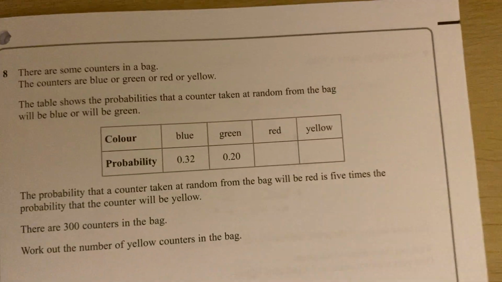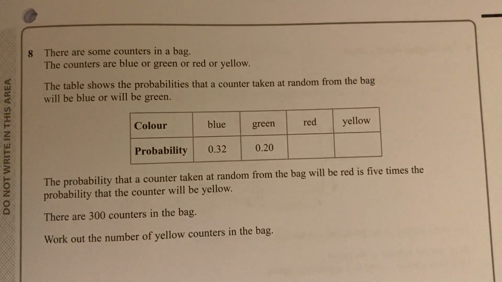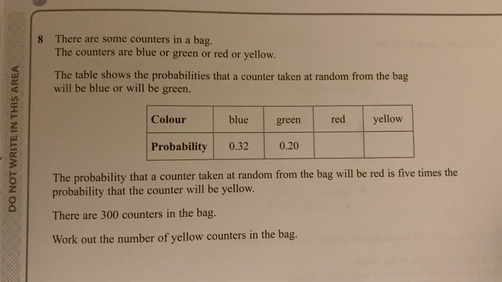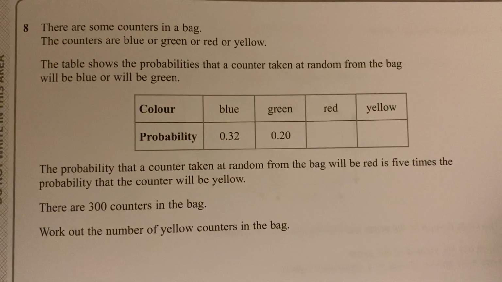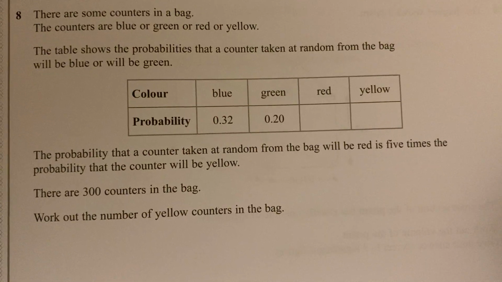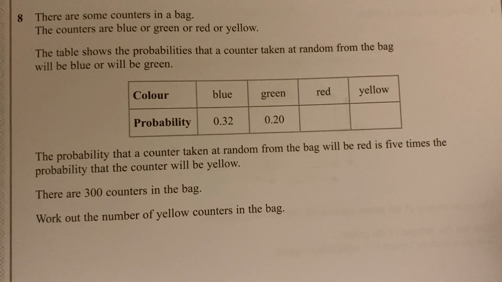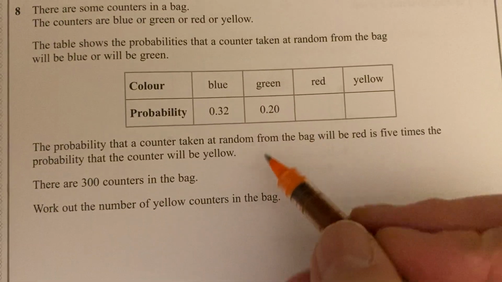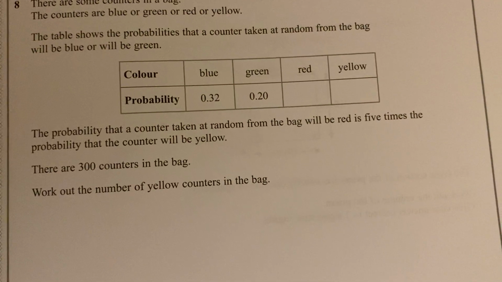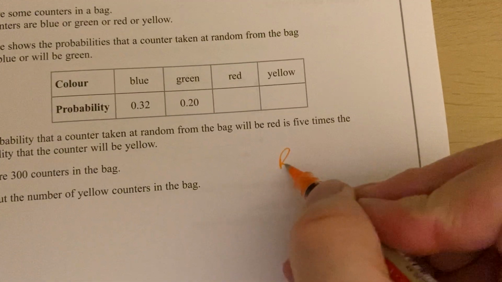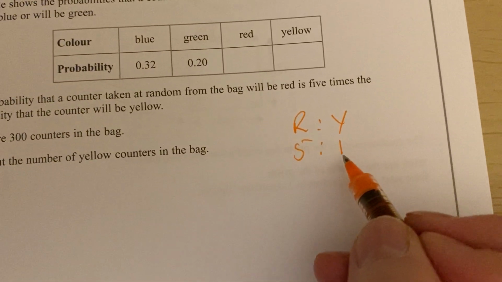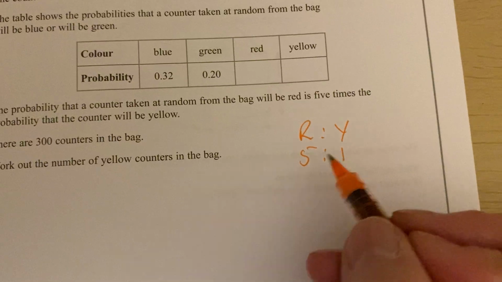Now again, probability, nice. A lot of people struggle with probability, but just take your time. Sometimes it's a real struggle with the English, but let's just see what happens here. There are some counters in a bag. The counters are blue, green, red, or orange. The table shows the probabilities that a counter taken at random from the bag will be blue or green. We can see that here. And then it says the probability that a counter taken at random will be red is 5 times the probability that it's yellow. So I've got red to yellow in the ratio of 5 to 1, because it's 5 times as many as yellow. And it says there are 300 counters.